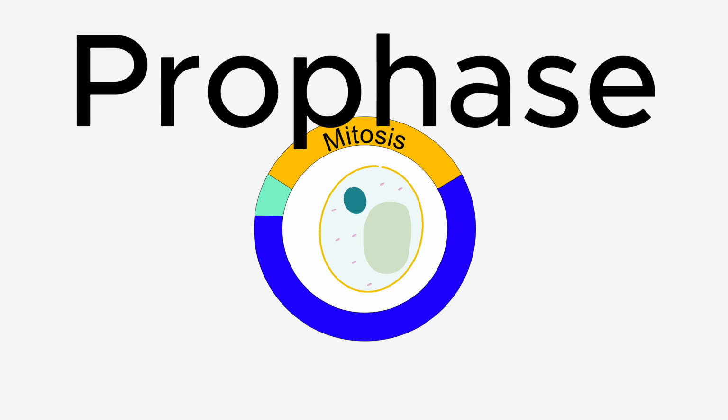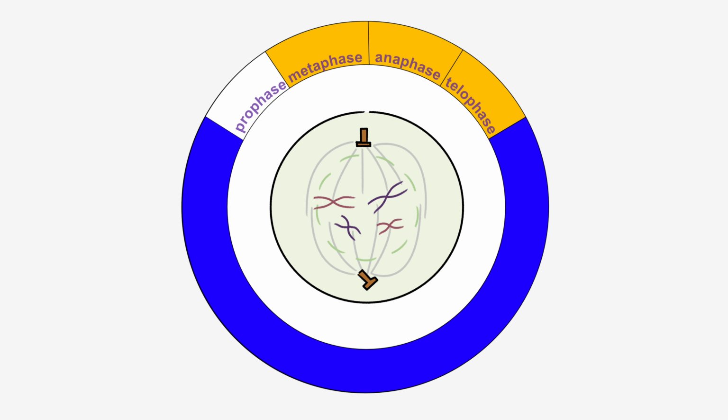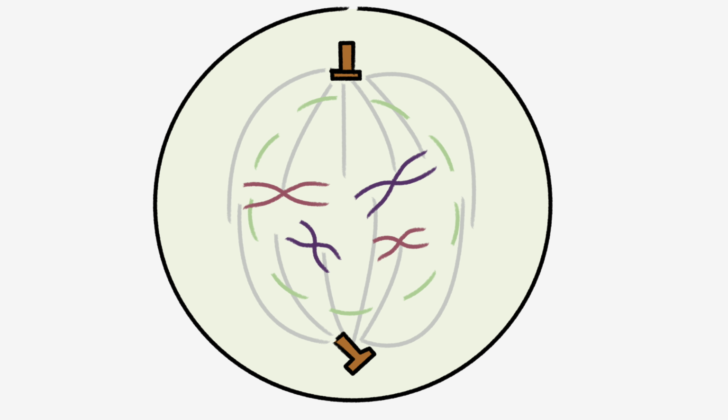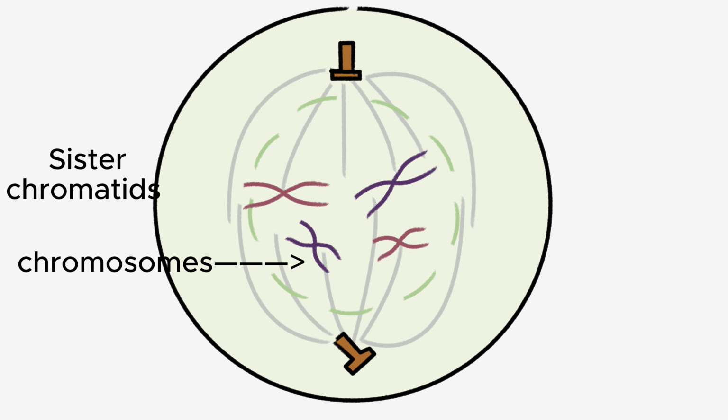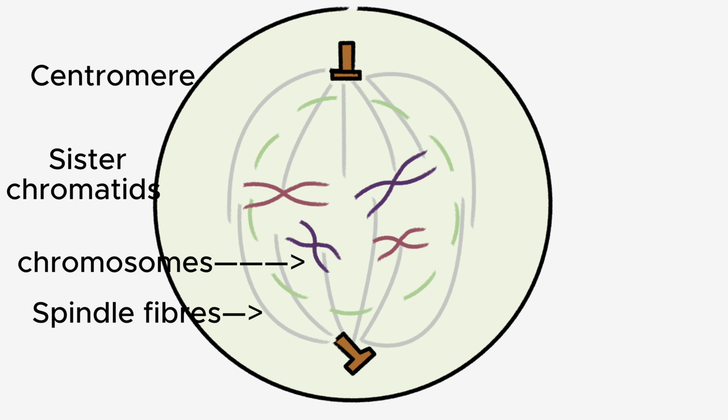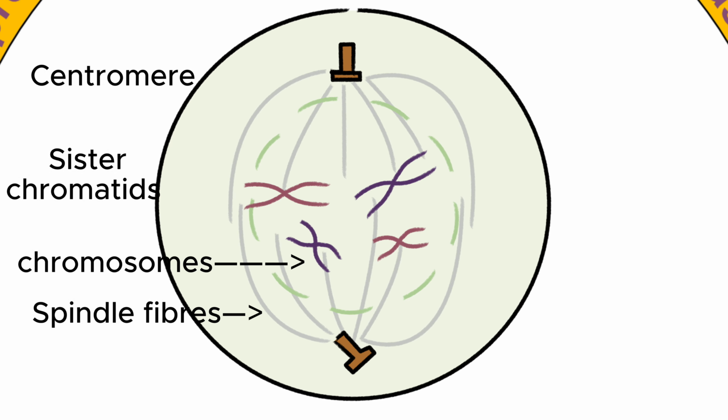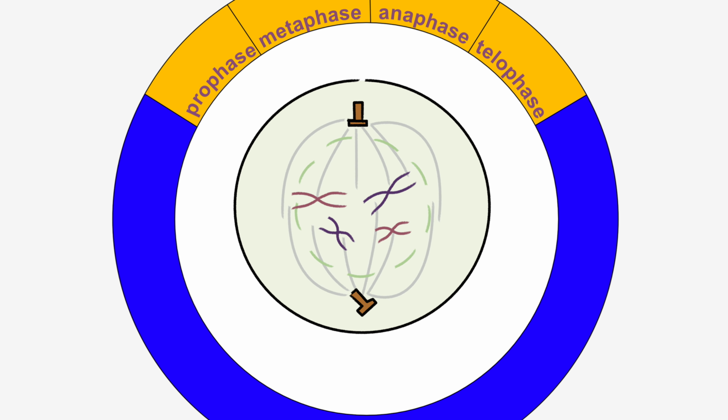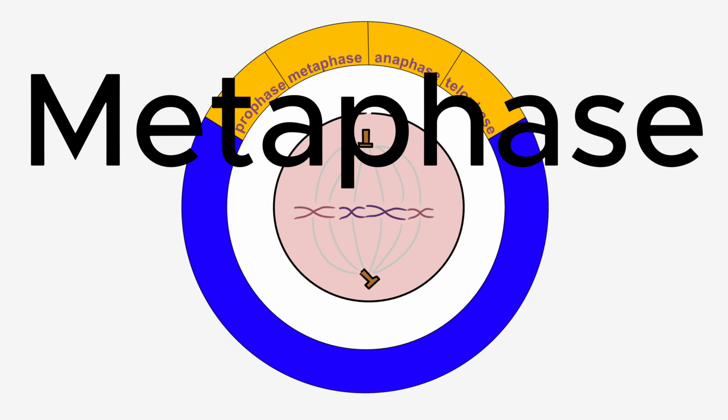Our first step is prophase. Here, the loose thread-like chromatin coils tightly into visible chromosomes, each consisting of two sister chromatids held together at a centromere. The nuclear membrane begins to break apart, clearing the way for division. At the same time, spindle fibers start to form at opposite sides of the cell, the structure that will later pull chromosomes apart. Next is metaphase.